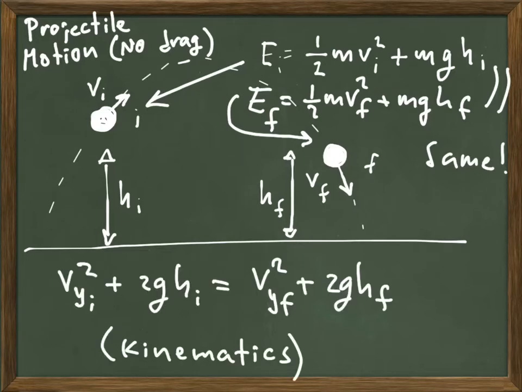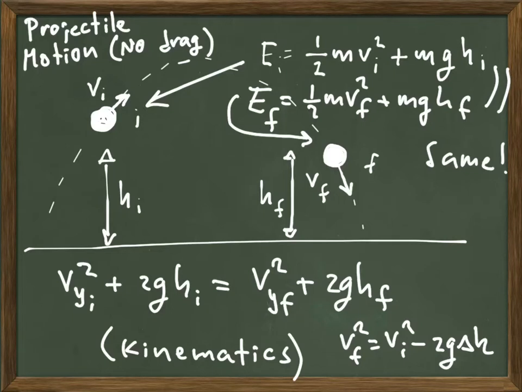This, if you wanted to prove it, it would not be very difficult. Again, you can use kinematics to prove that the vertical component of the velocity of the projectile satisfies that equation. And from that equation, it's easy to prove that the speed of the object at some final moment squared is equal to the speed of the object at some initial moment squared minus 2g times the difference in height between the initial and the final locations.